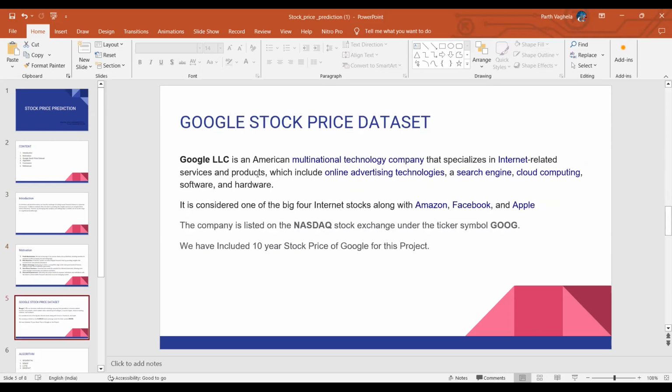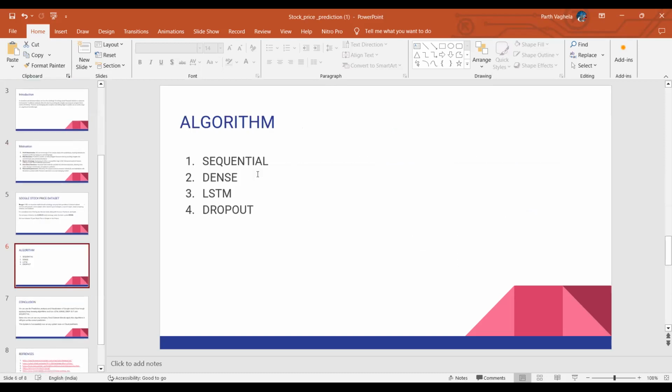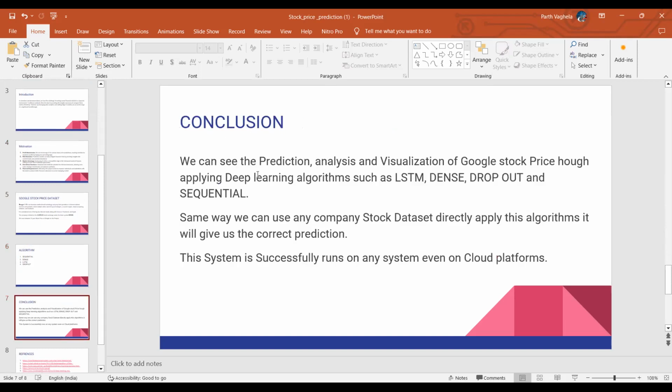Then we have an example, the Google stock price dataset, where you can see that we have considered mainly Amazon, Facebook, and Apple, and we predicted their prices based on 10 years of previous data. Then we have the algorithm we have used, that is Sequential, Dense, LSTM, and Dropout.